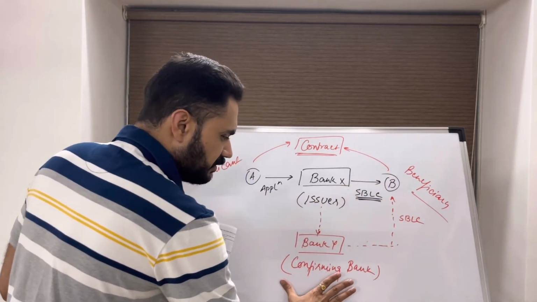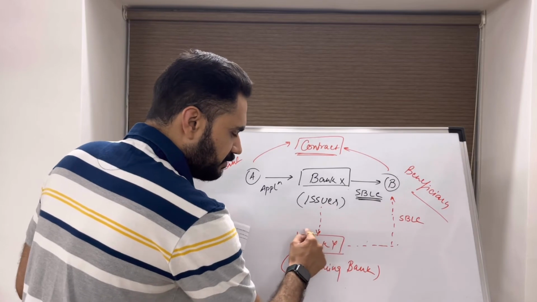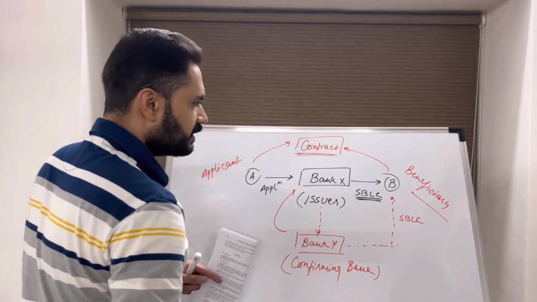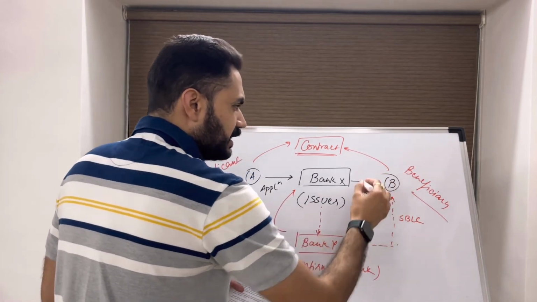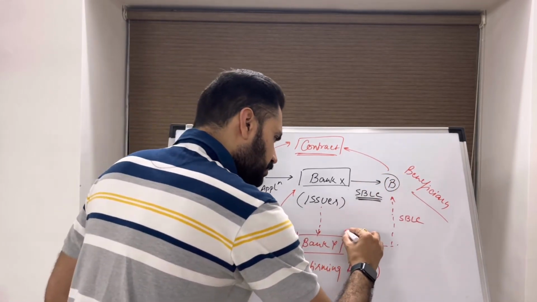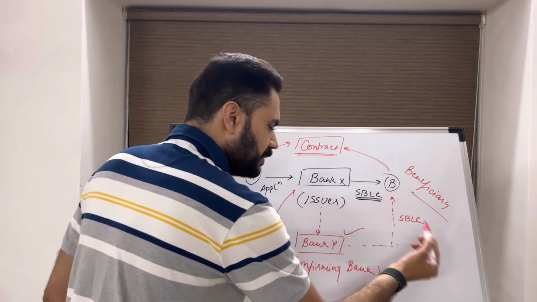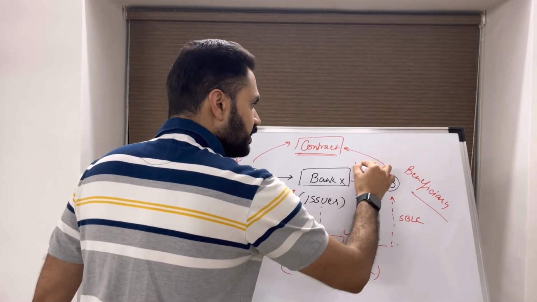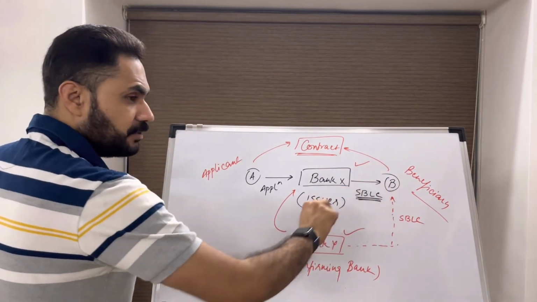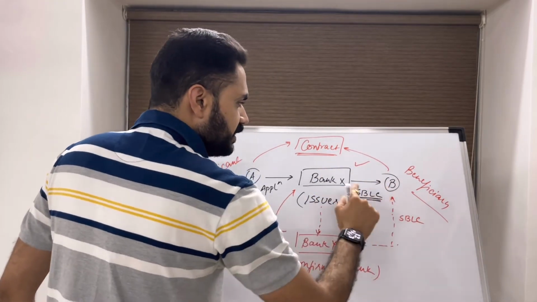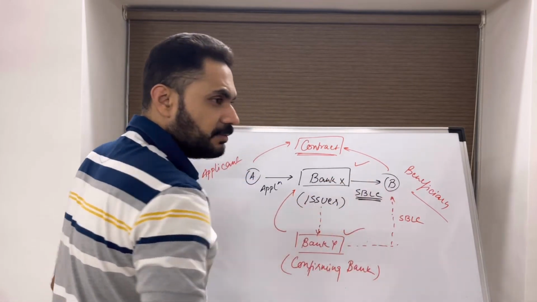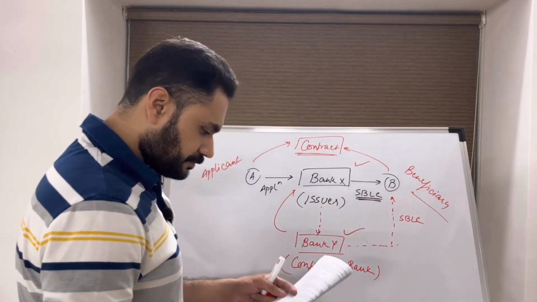The moment confirmation is added, bank Y steps into the shoes of bank X. So the beneficiary can present the demand either to bank Y, and bank Y will make the payment, or to bank X, wherein bank X will make the payment to the beneficiary if the demand is complying with SBLC terms and conditions.